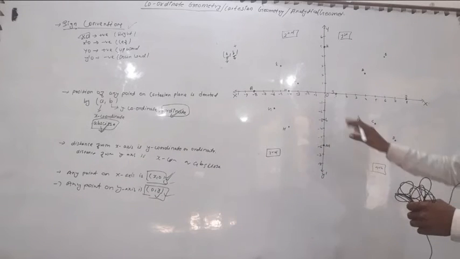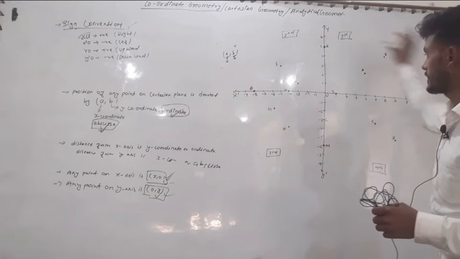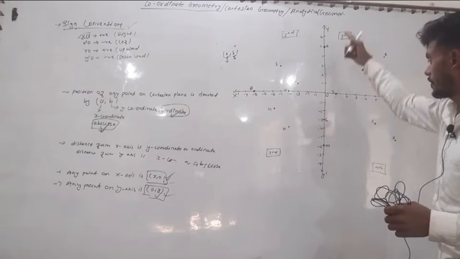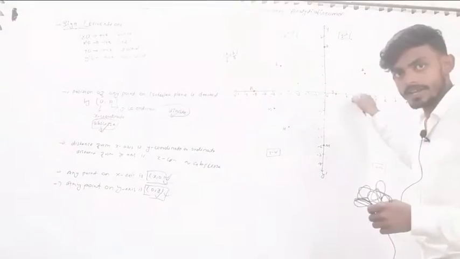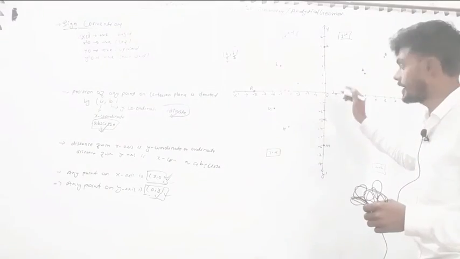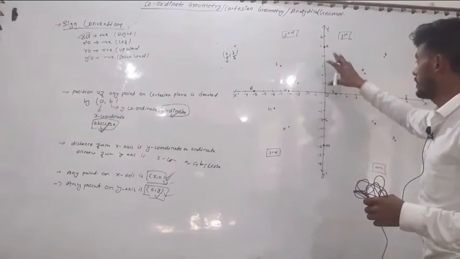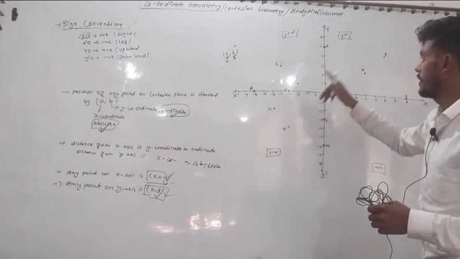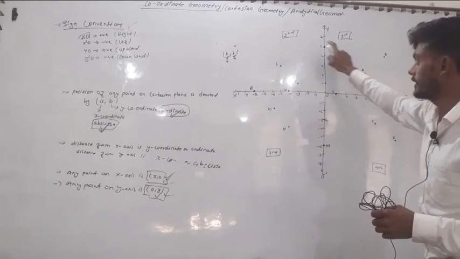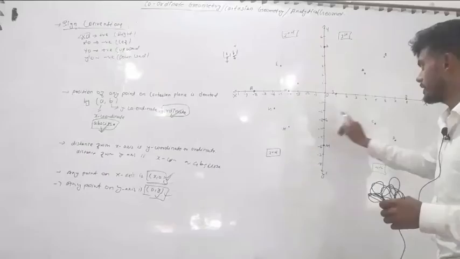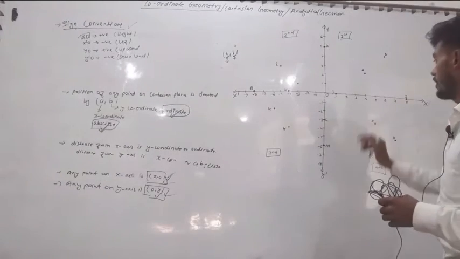Clearly, what we have learned today, this is the Cartesian plane. This horizontal line is known as the x-axis, and this vertical line is known as the y-axis, and both intersect each other at O, and this point is known as the origin. This plane is divided into 4 parts, or 4 regions, by the x-axis and y-axis. This is the first quadrant, this is the second quadrant, this is the third quadrant, and this is the fourth quadrant, in the same order: first, second, third, and fourth.